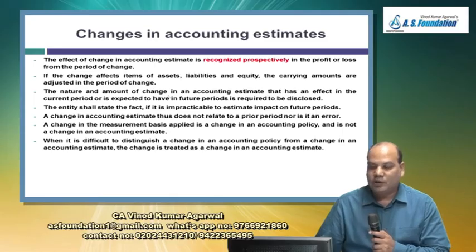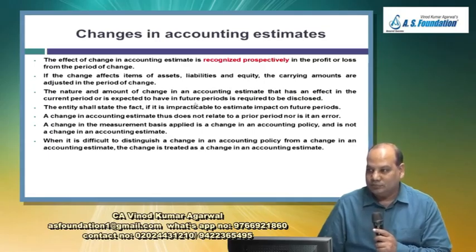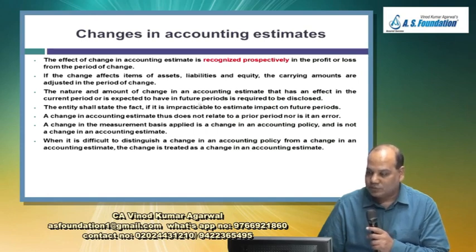Some changes in estimate may affect only the current period, for example, change in bad debt provision. Some may affect current and future periods. For example, a change in the useful life will not only affect the current year depreciation, it will also affect depreciation of the future periods.